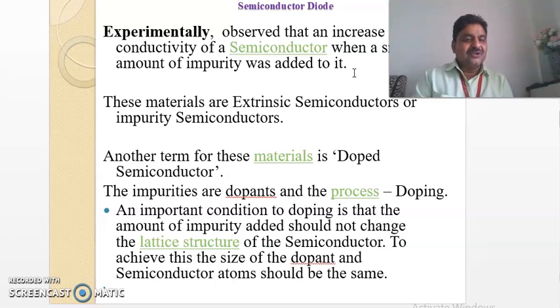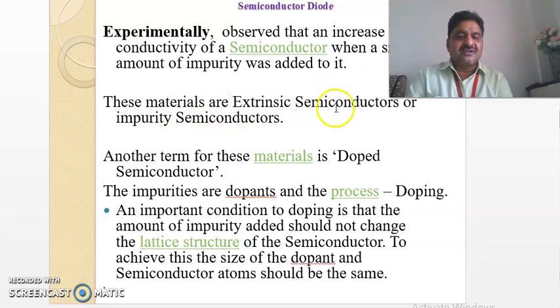And in order to solve this problem, impurities are added to the pure semiconductor and extrinsic semiconductors are formed. These materials are extrinsic semiconductors or impurity semiconductors. Another term for this material is doped semiconductor.